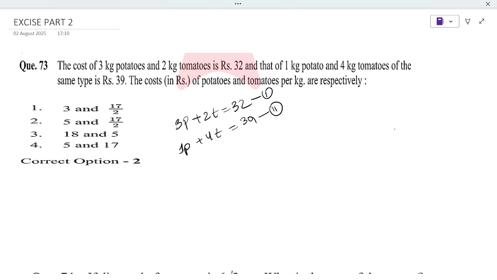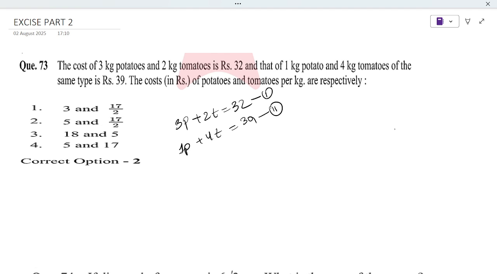We are asked to find the price of 1 kg of potato and 1 kg of tomato. So in order to find that, we need to eliminate one variable. This is class 10 maths, which you must have studied.